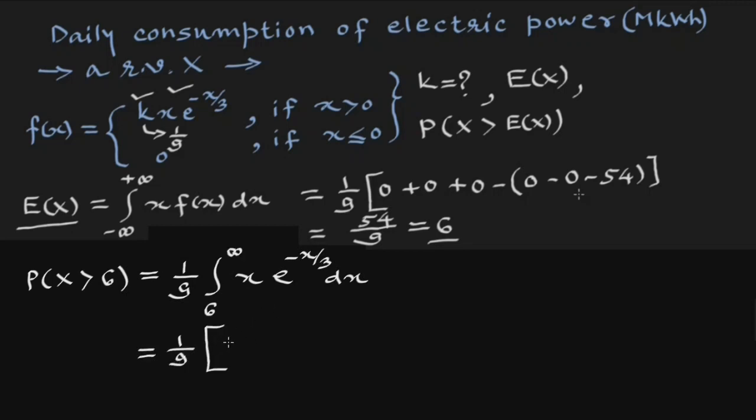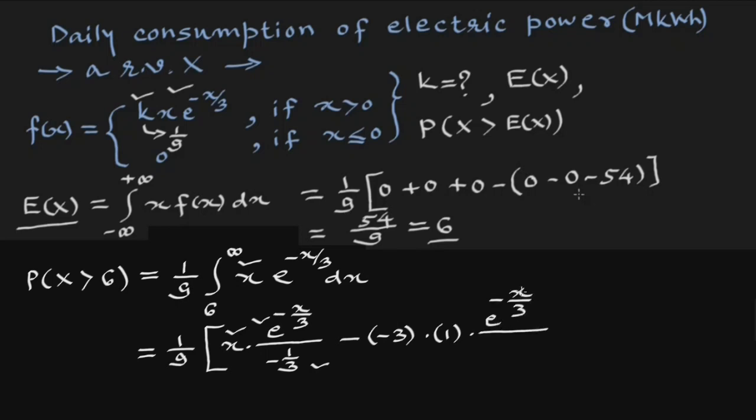Integration by parts: this x into the integration of e raised to minus x upon 3 is e raised to minus x upon 3 upon minus 1 upon 3, minus this minus 3 into the derivative of x, 1, into the integral of e raised to minus x upon 3, e raised to minus x upon 3 upon minus 1 upon 3, from 6 to infinity.